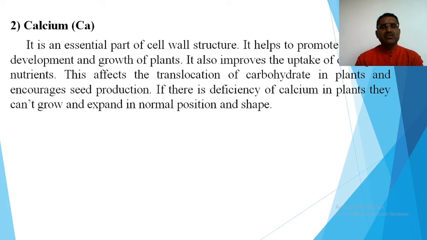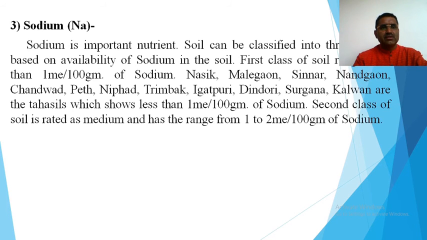If there is a deficiency of calcium in plants, they can't grow and expand in normal position and shape. Means sometimes we see that fruits are not in a proper shape, fruits are not properly ripened, fruits are not in a proper color. So these are all symptoms or indications of the deficiency of calcium, and so calcium is also an important secondary nutrient in the soil. Last secondary nutrient is sodium.